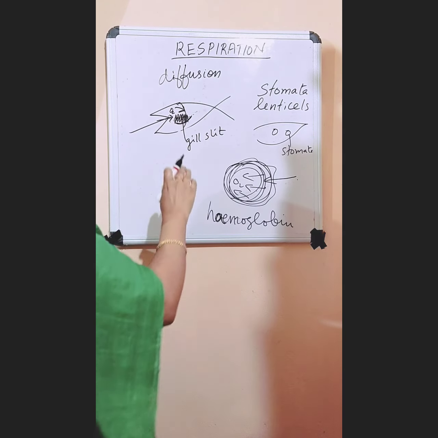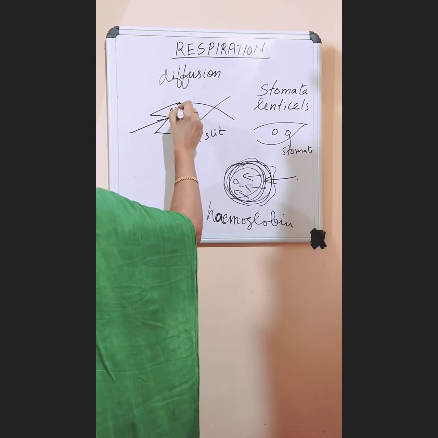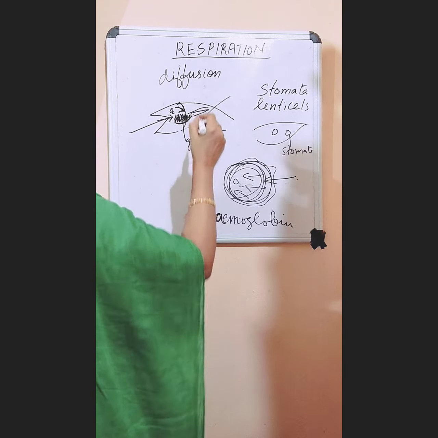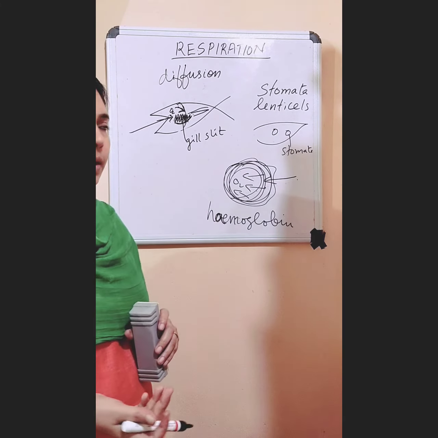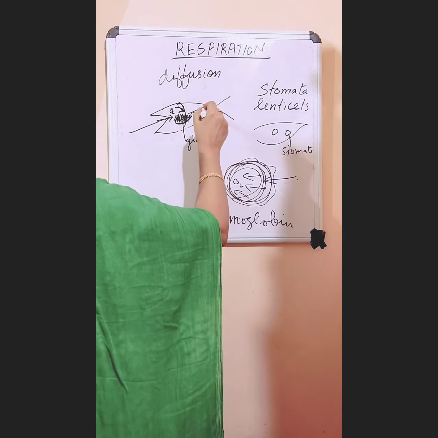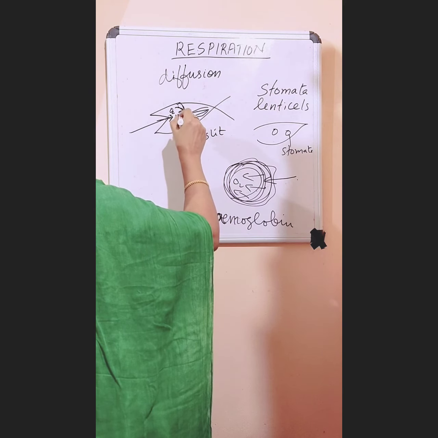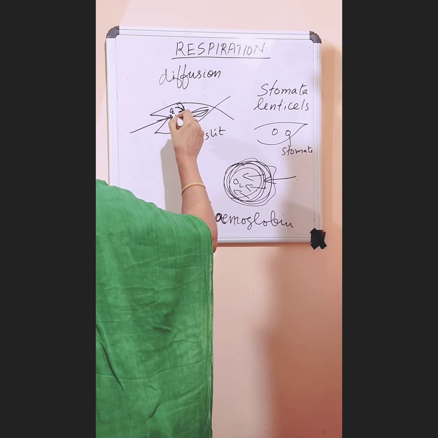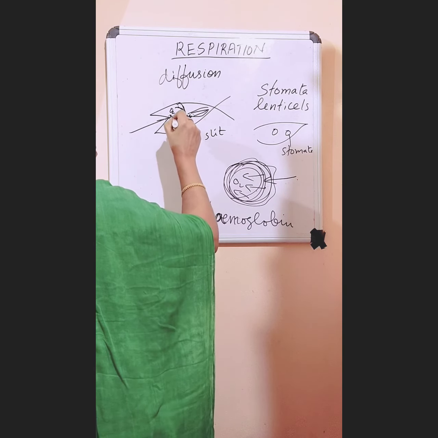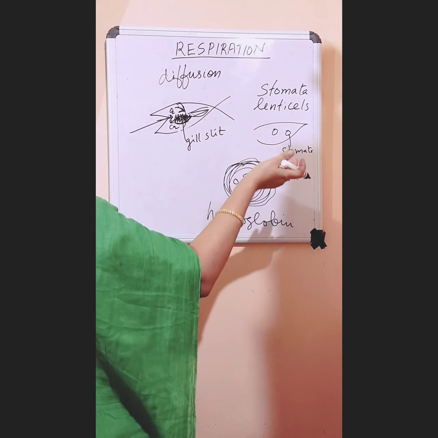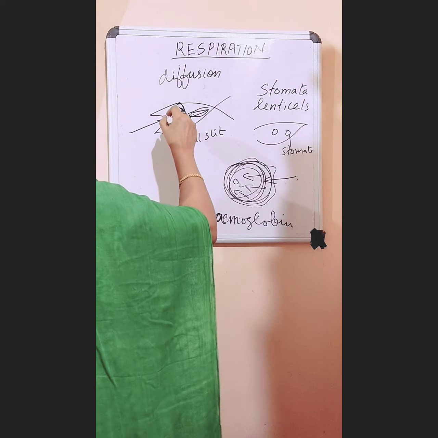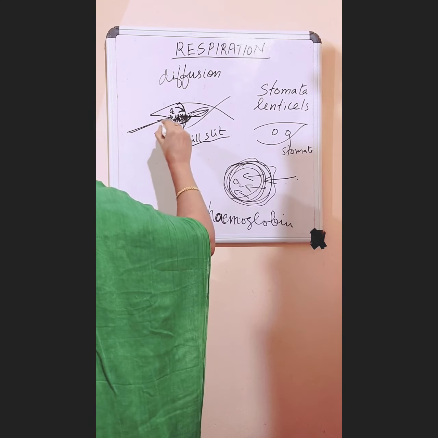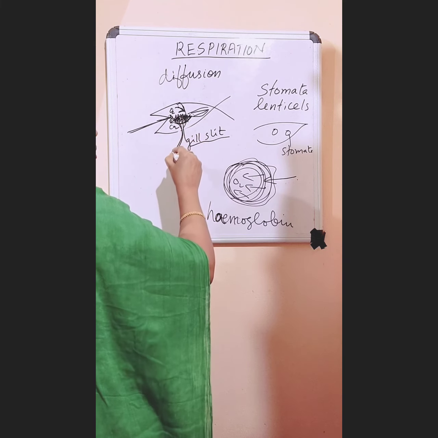Blood supply is there in the gills, so the oxygen from the water enters into the blood in the gills. This blood will carry the oxygen to all the cells in the body and respiration takes place. Then after respiration, carbon dioxide is formed, and that is carried back by blood to the gills. Carbon dioxide from the gills flows into the water, and that water is passed outside through the gill slit. Water flows in through the mouth, and it goes out through the gill slit.